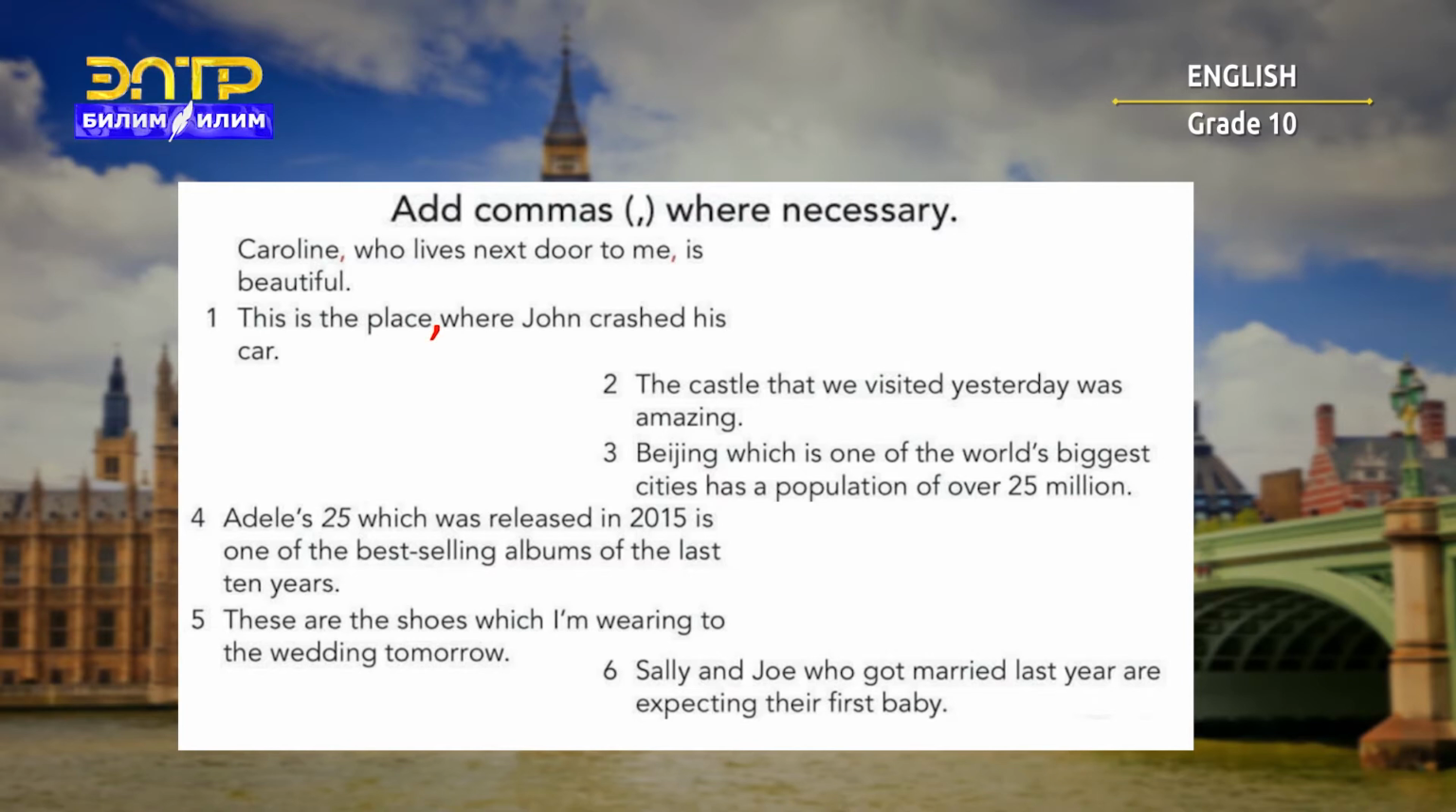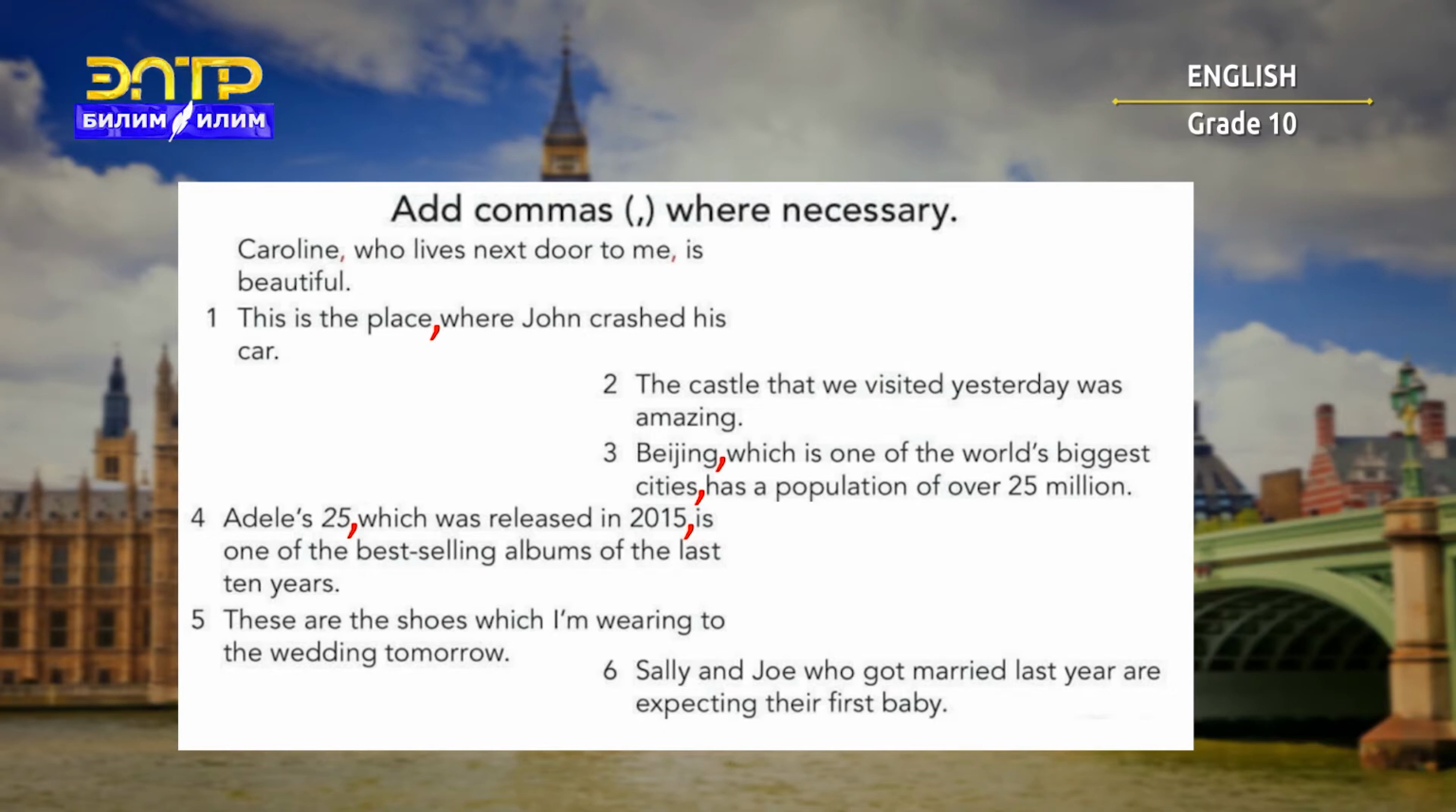So 2, the castle that we visited yesterday was amazing. There's no comma at all. We don't use comma. You remember, because when we have that, we cannot put comma, or when we have commas, we cannot use that. 3, Beijing, comma, which is one of the world's biggest cities, comma, has a population of over 25 million. 4, Adele's 25, comma, which was released in 2015, is one of the best albums of the last 10 years.